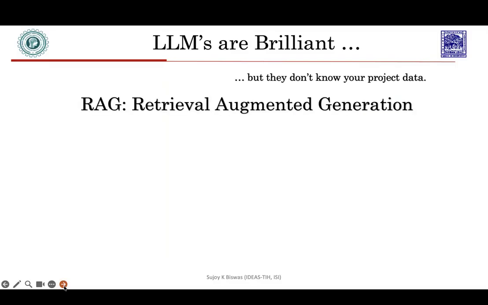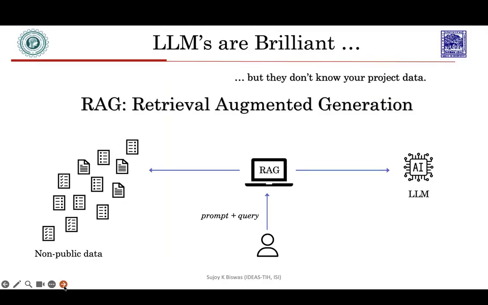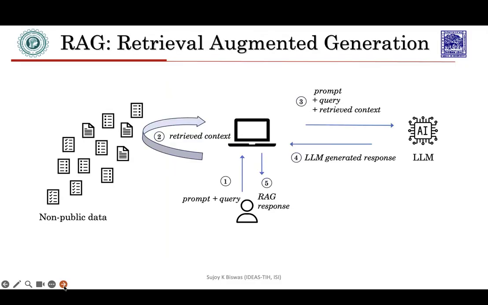This is where Retrieval Augmented Generation, or RAG, comes in. RAG acts as a bridge between the LLM and your knowledge base in response to the user-supplied prompt and query. This constitutes the primary workflow of a RAG system with its major components.